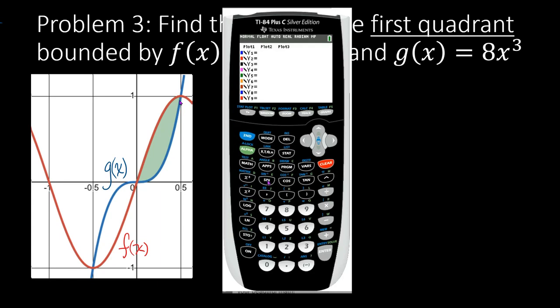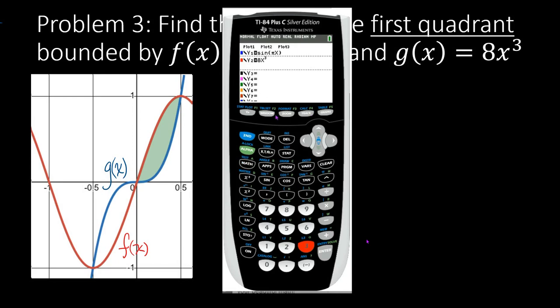Just because it looks like there's an intersection, it doesn't mean there necessarily is. We could show algebraically that there must be an intersection there. However, we could also verify this on our calculator. So let's go ahead and put the sine of pi x on y1, and then for y2, we'll enter 8x cubed.